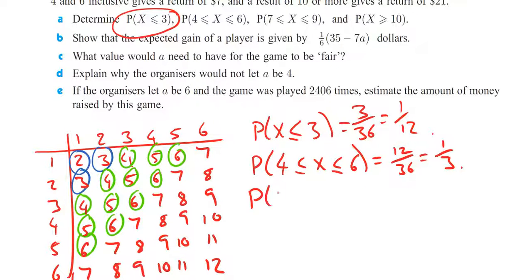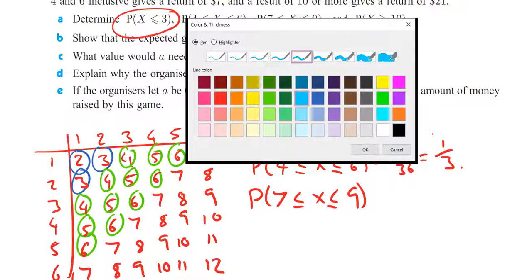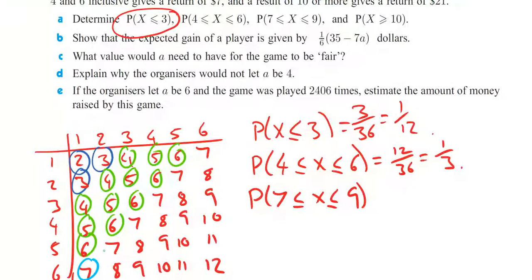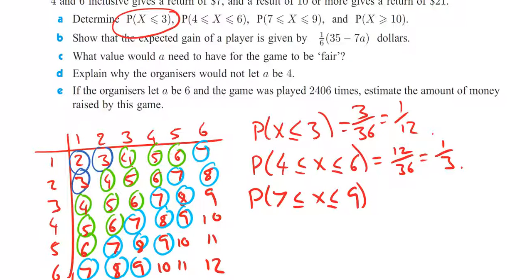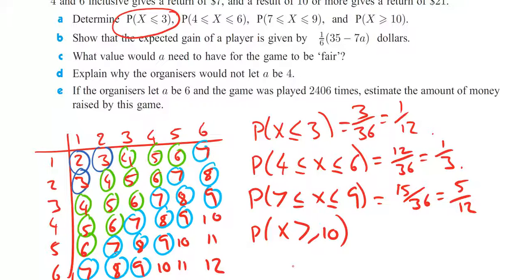The probability that we are between 7 and 9, well, we can work that one out as well. Between 7 and 9, 1, 2, 3, 4, 5, 6, 7, 8, 9, 10, 11, 12, 13, 14, 15. We are going to have 15 out of 36. 15 out of 36 is, of course, 5 over 12. And then finally, the probability that we are greater than or equal to 10, we can count the remaining ones. There's going to be 6 there. 6 out of 36, which is, of course, a sixth.